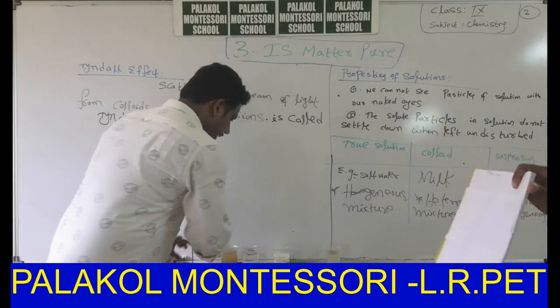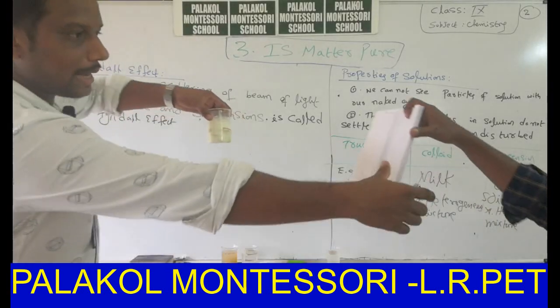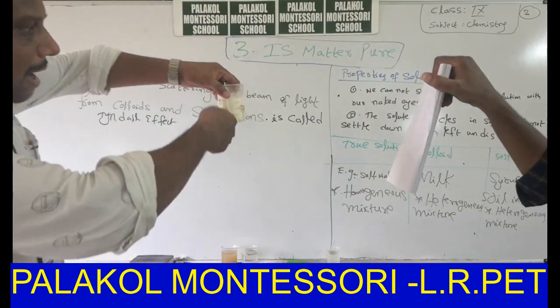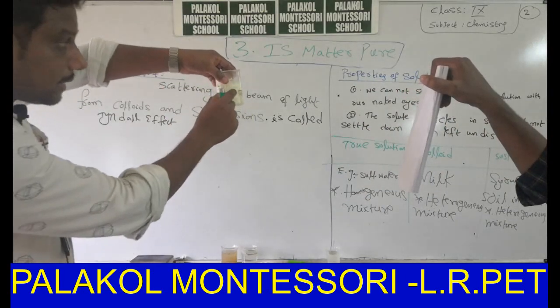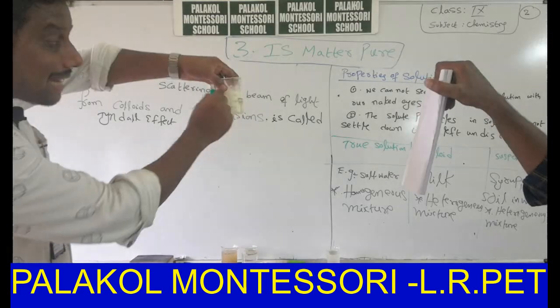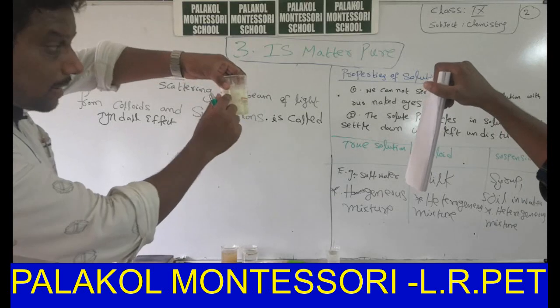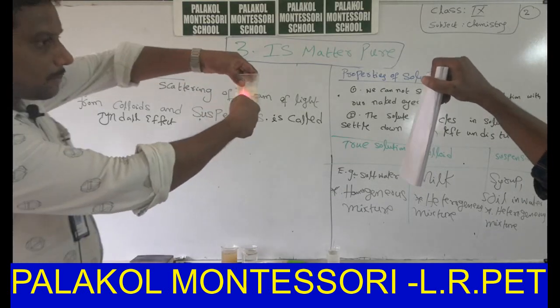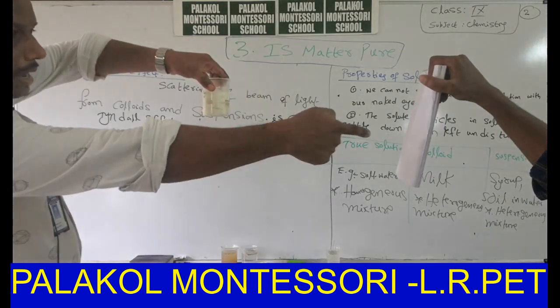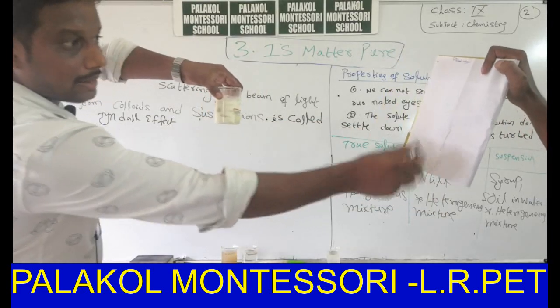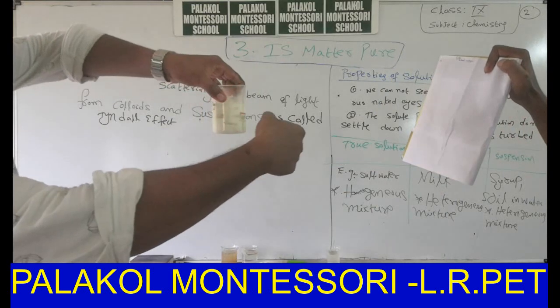Say for example, when you pass a beam of light through this particular milk solution, this light is scattered by the milk particles. Observe this milk. Is there any light spot on that particular spot?